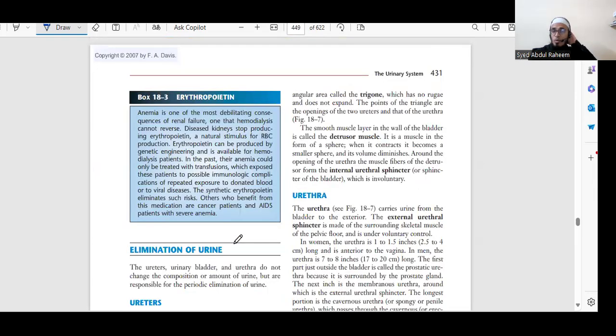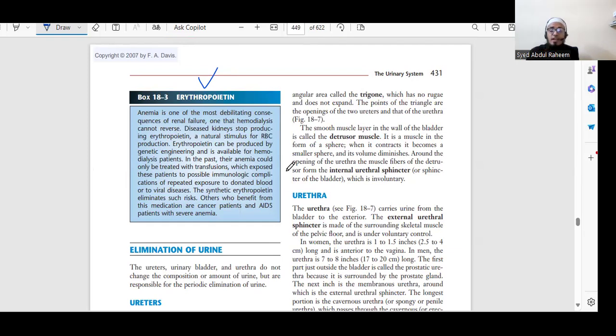The second important function of the kidney is producing a hormone, erythropoietin. Erythropoietin is produced by the kidney, which stimulates the bone marrow to produce blood cells.